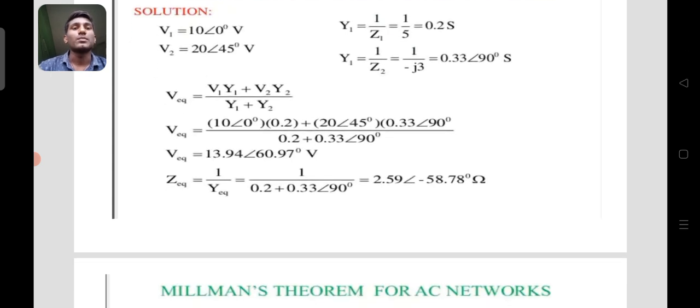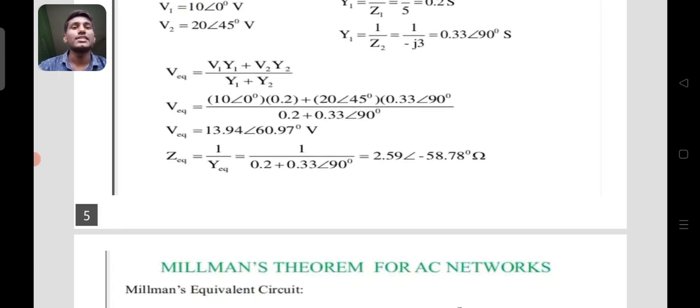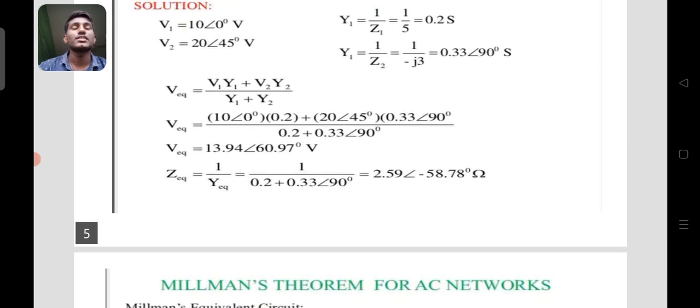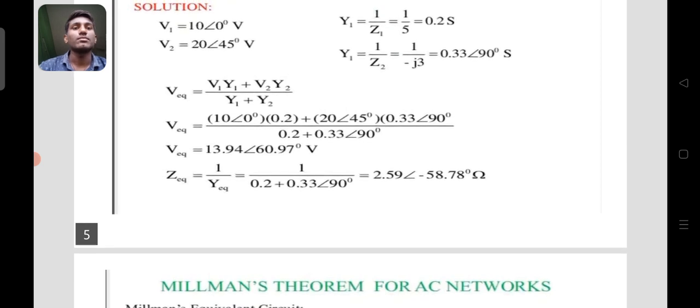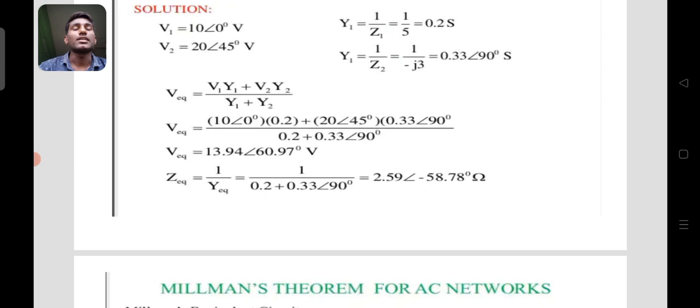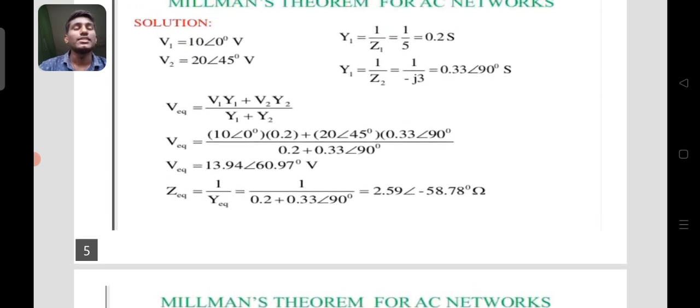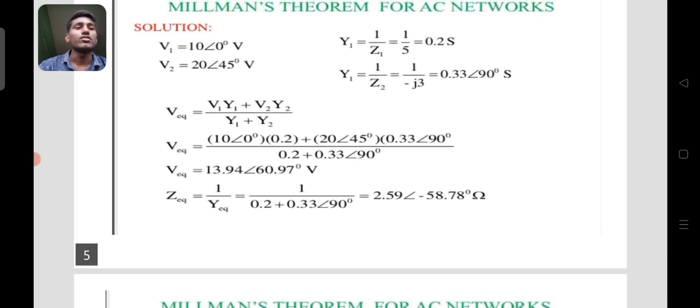After calculating, we get the equivalent voltage equal to 13.94 angle 60.97 degrees volts. And the equivalent impedance equals 1 by Y equivalent, equal to 1 by 0.2 plus 0.33 angle 90 degrees, equal to 2.59 angle minus 58.78 degrees ohm.